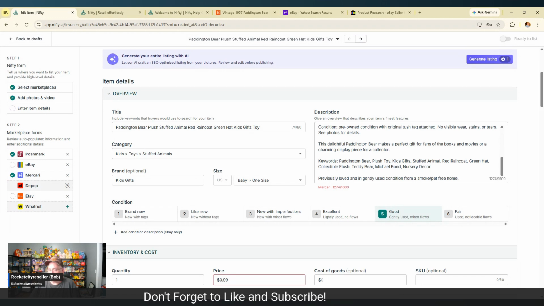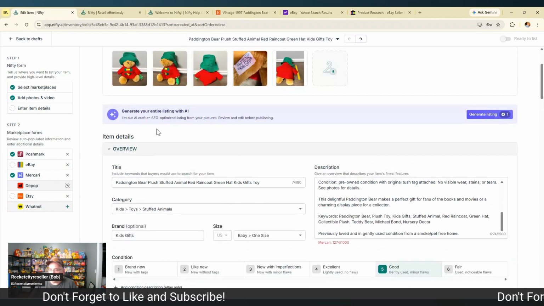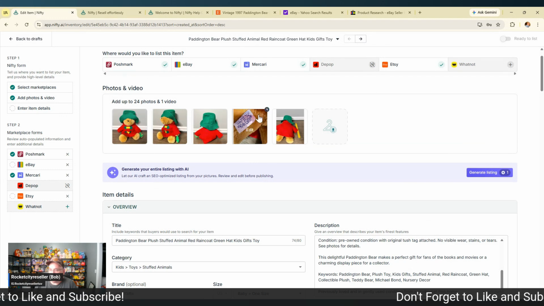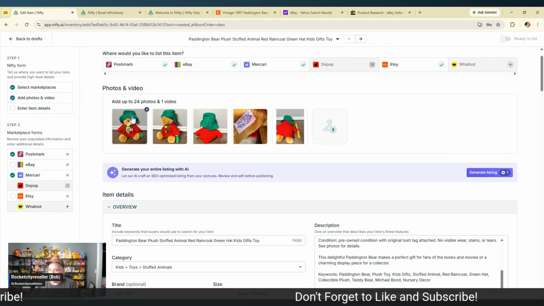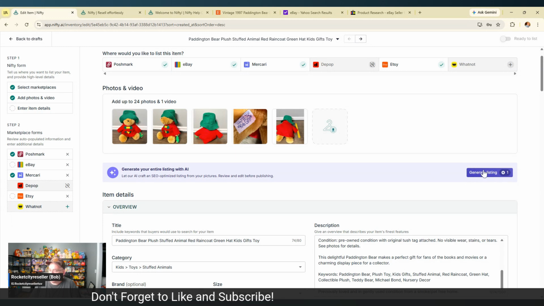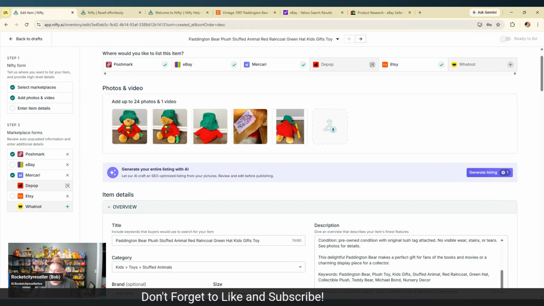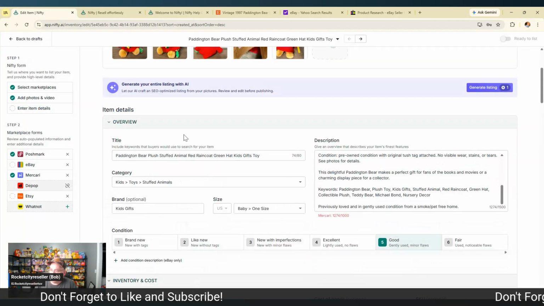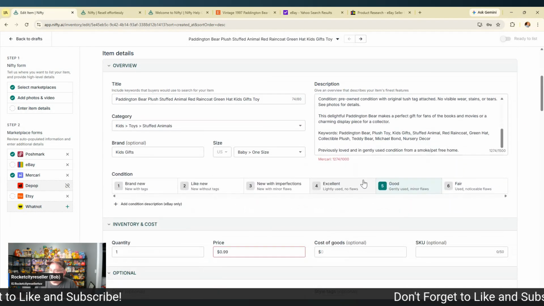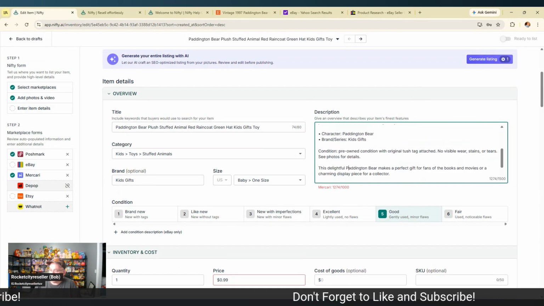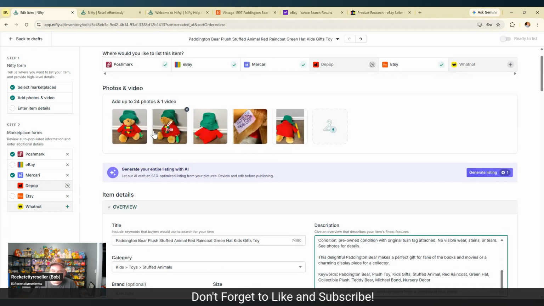It kind of just goes through your marketplaces, your photos. So if you were doing this manually, you would just go ahead and click on each one of these, add the photos in, and then there's a button over here for generate. You would generate the descriptions. It would automatically connect to their generative AI tool and populate things for you. You would just want to double check that the wording and what it's saying in the listing is actually matching the item, because the last thing you want is an item description issue.